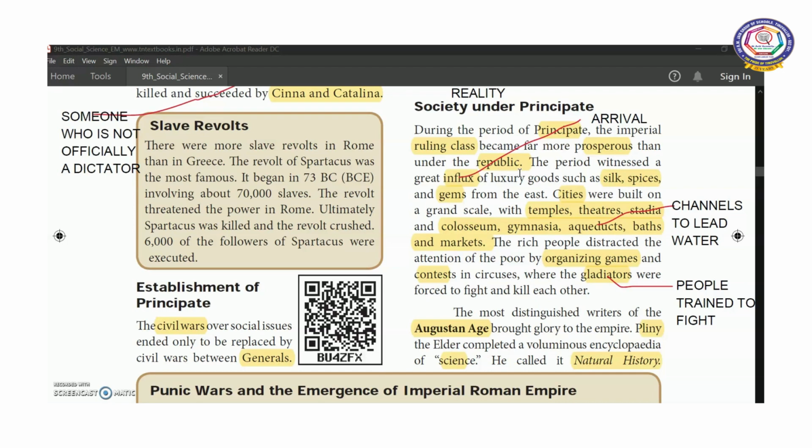Gymnasia, where equipment will be there. And then aqueducts, channels to lead water, baths and markets. The rich people grabbed the attention of the poor by organizing games and contests in circuses, where the gladiators were forced to fight and kill each other. Gladiators means people trained to fight.